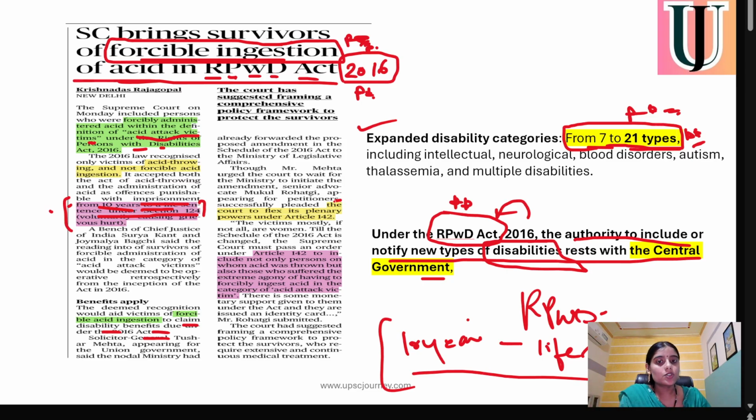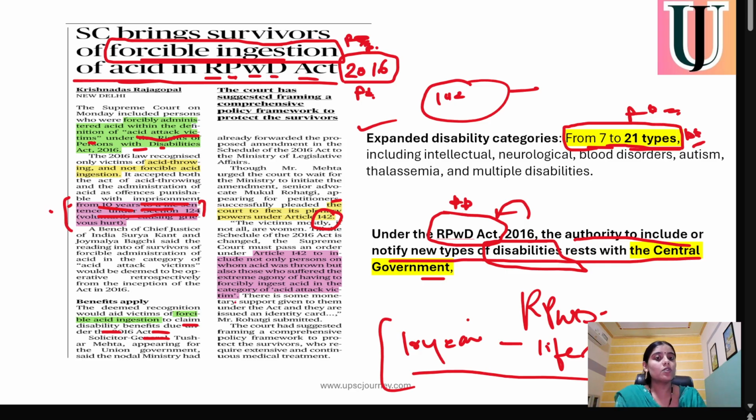The Supreme Court also has power according to Article 142, which says that not only the person on whom acid was thrown, but also the one who has suffered the extreme agony of forcible ingestion is a category of acid attack survivor.